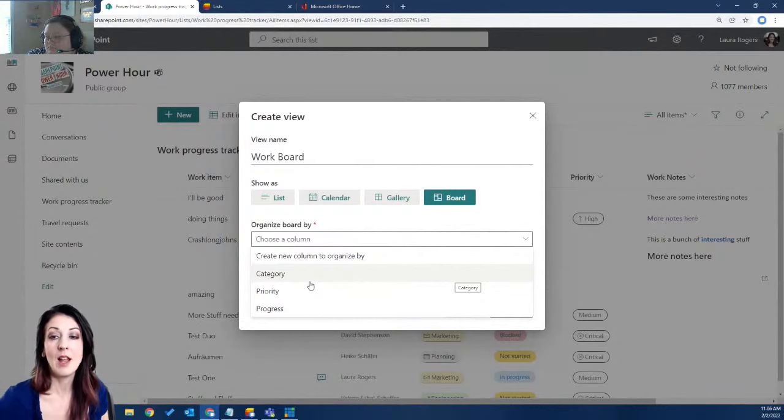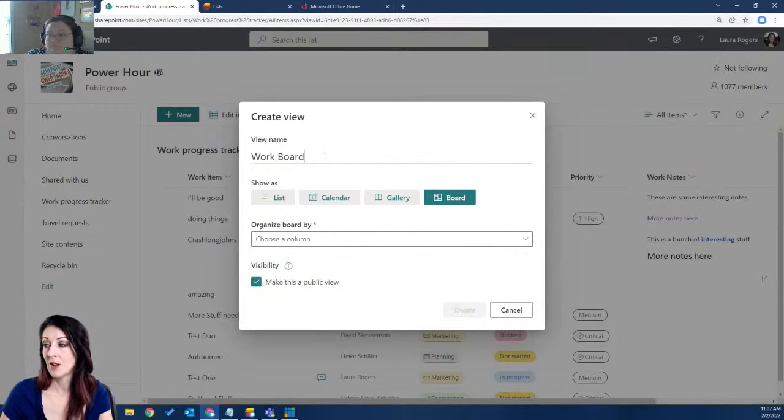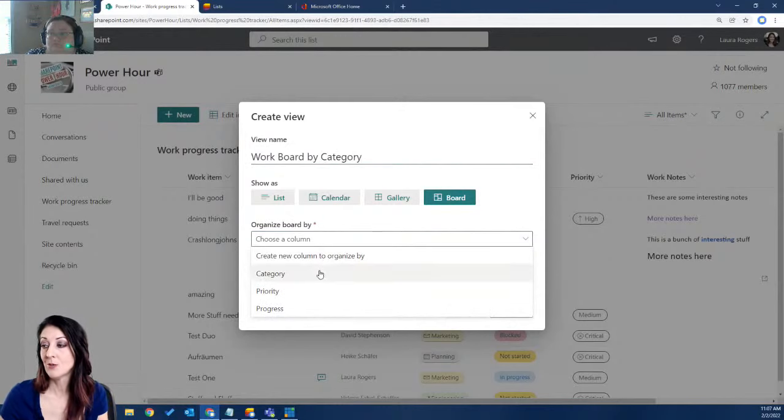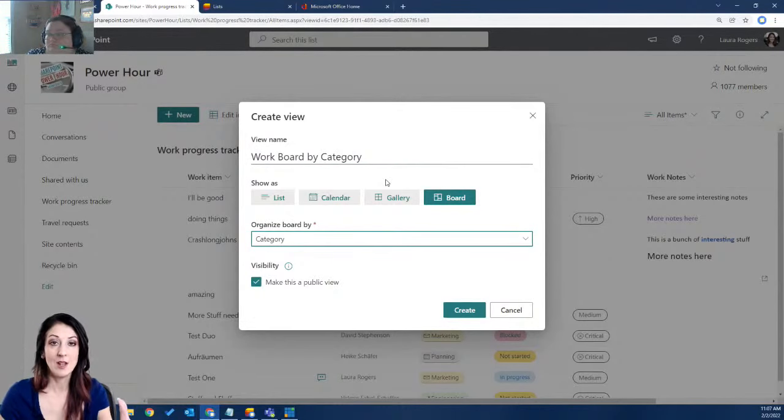I can tell these columns are choice columns in my list. Those are the only ones you'll be able to pick from in this option. So I'll say by category, and that way I can create a special board view organized by category. I'll click create.